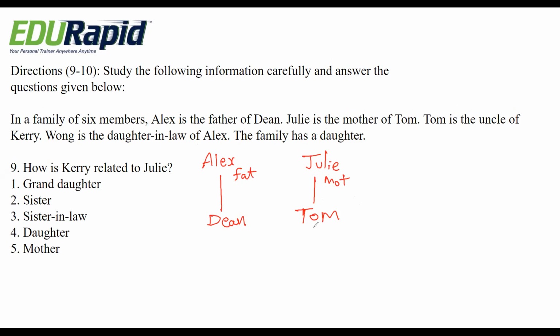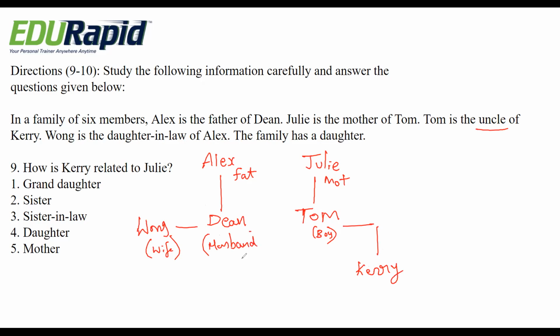That means Tom is the uncle, so obviously he is a boy, gender male. Then Wong is the daughter-in-law of Alex. Alex's daughter-in-law means Dean is married to Wong. She is the daughter-in-law, so she becomes wife and Dean becomes husband.